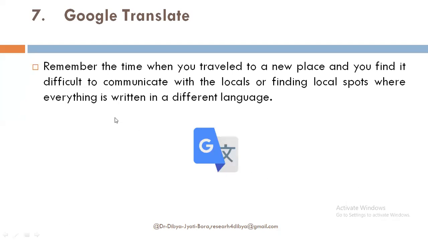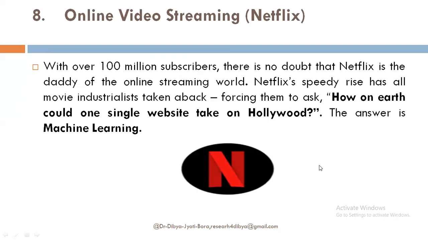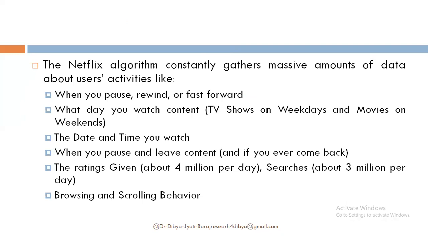Google Translation is also a very famous example of machine learning. You can see in YouTube that say you are writing in Assamese, and someone who wants to read it in English can easily translate it into English through Google Translate, right? So there is a variety of applications of machine learning, like online video streaming. If you have a Netflix subscription, and you have just gone through one thriller movie, then Netflix will recommend similar types of thriller movies to you, right? That is again an example of what? That is an example of machine learning.